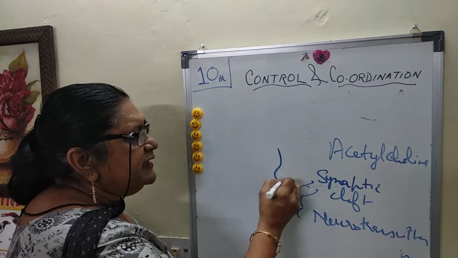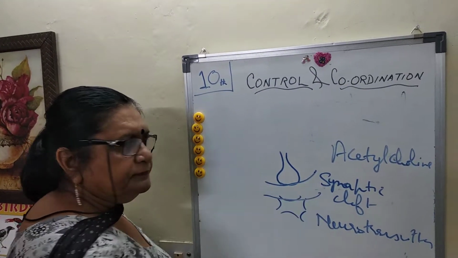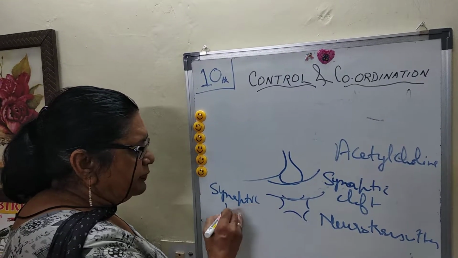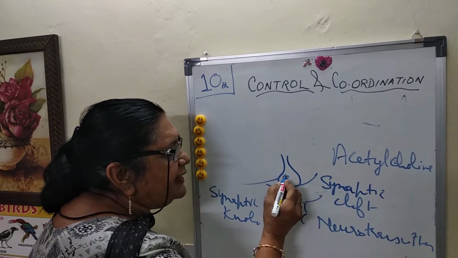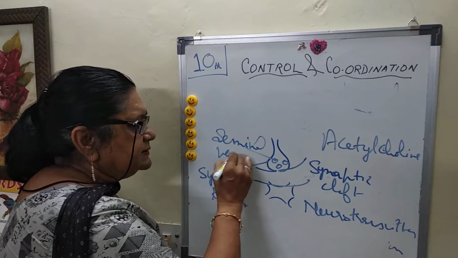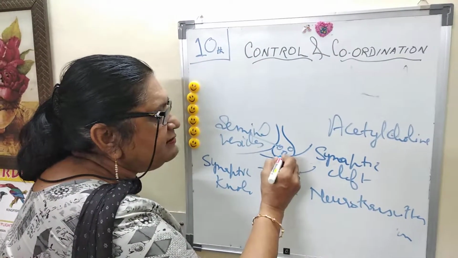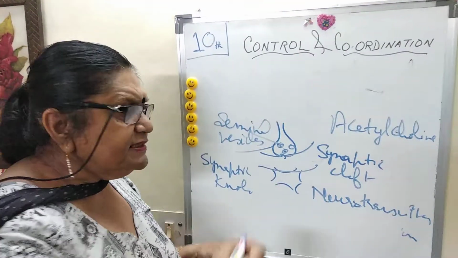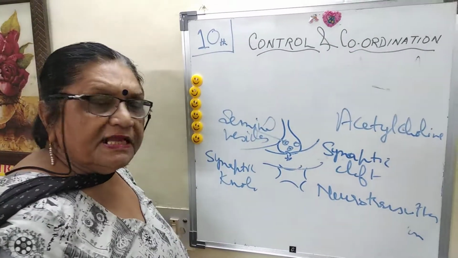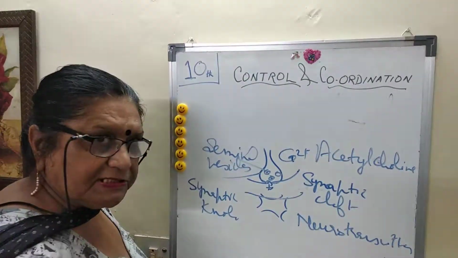The end of each axon is swollen like this. The end is swollen, called the synaptic knob. Inside there are vesicles called synaptic vesicles. When they are stimulated, they start releasing the chemical neurotransmitter inside the synaptic cleft. And calcium is very, very essential for this particular process.